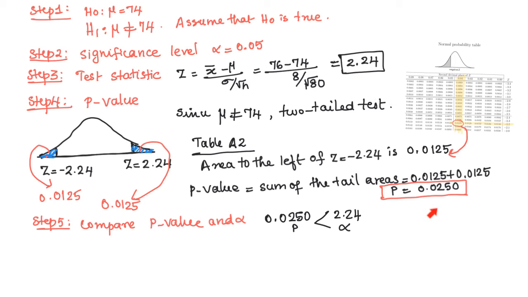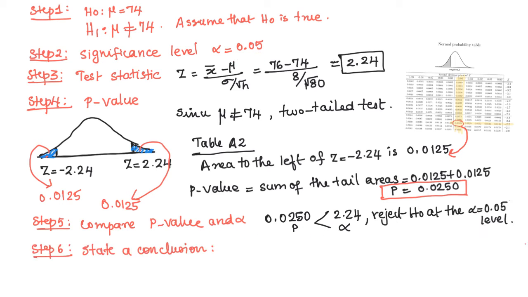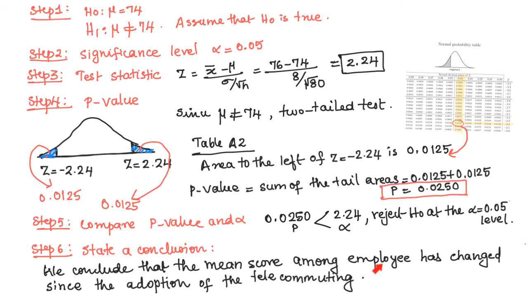Step 5, we will interpret the p-value by comparing the p-value and alpha. Alpha is bigger than the p-value, which means the p-value is less than alpha. So we reject the null hypothesis at this level. Step 6, state a conclusion. We conclude that the mean score among the employees has changed since the adoption of telecommuting.